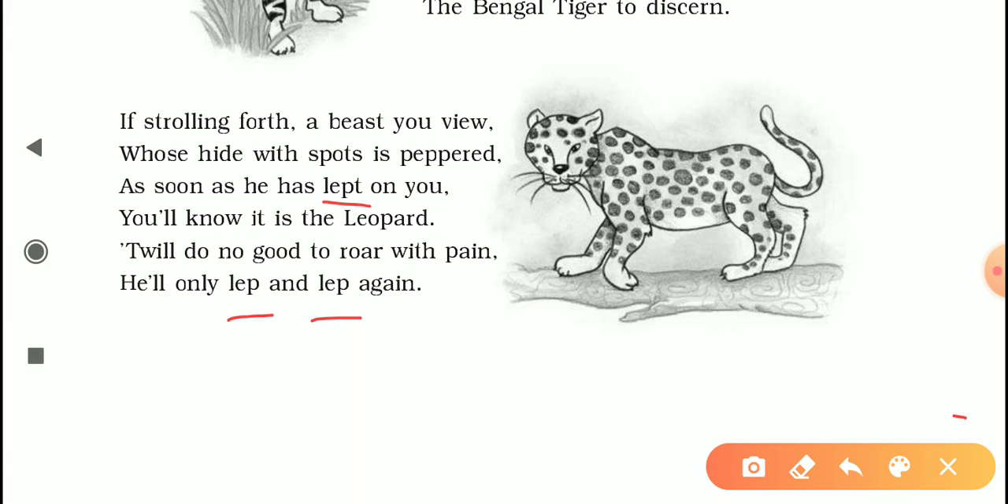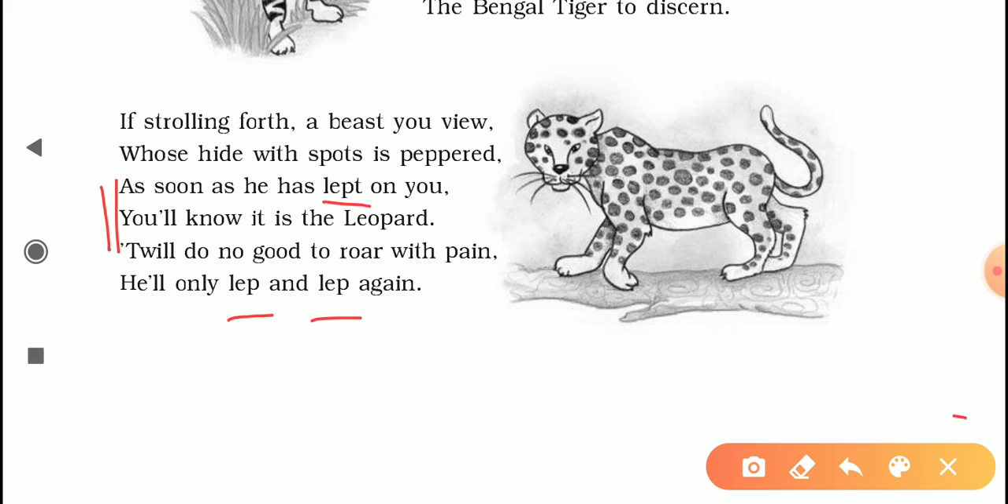But no, she is not stopping there. She is saying that until and unless it leaps on you, you will not be able to know. So as soon as he has leapt on you, you will know it is a leopard. As if the main criterion for identifying a leopard is to wait until the leopard leaps on you. Now see here another thing, the poet